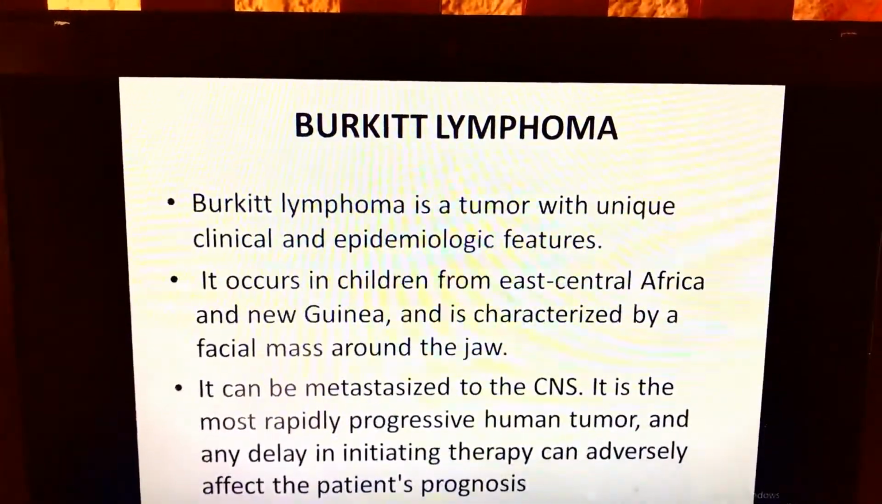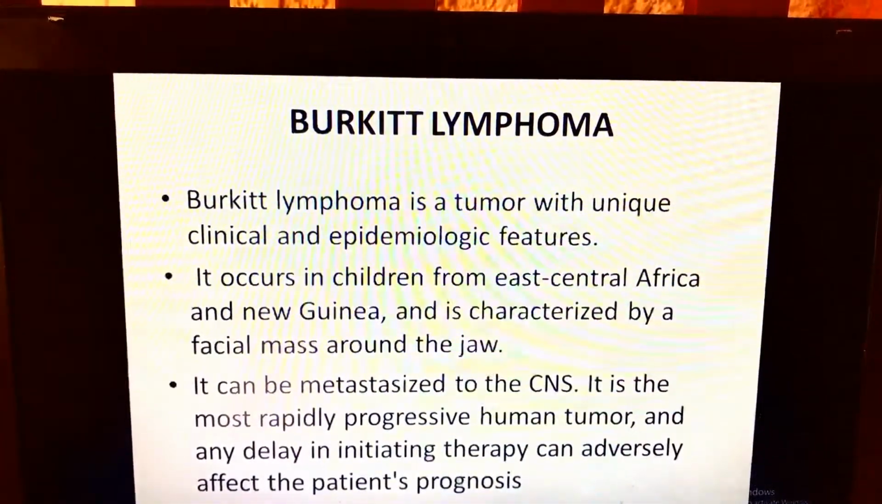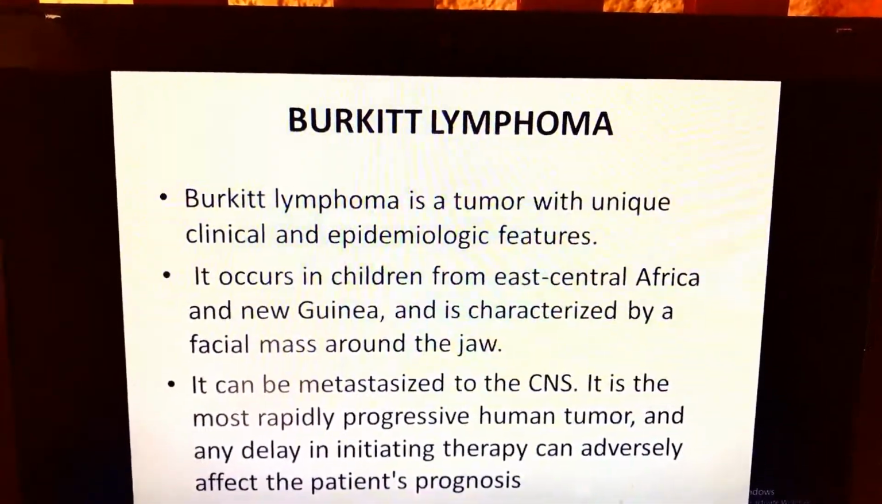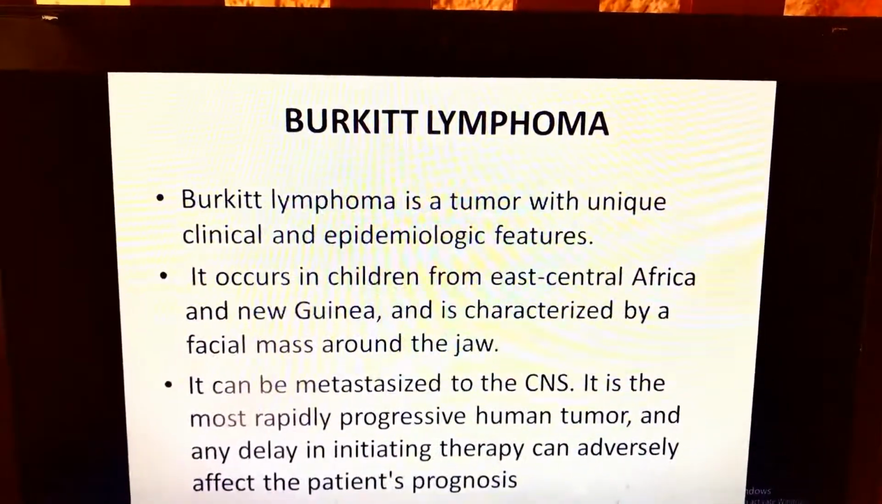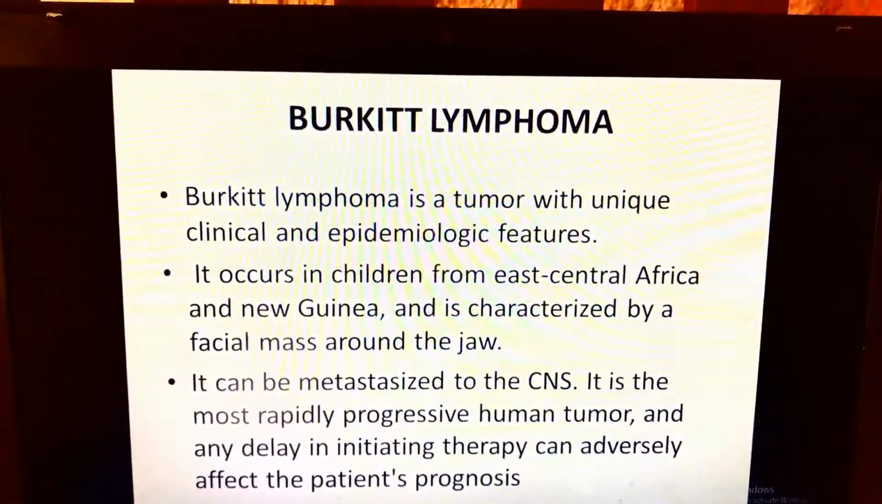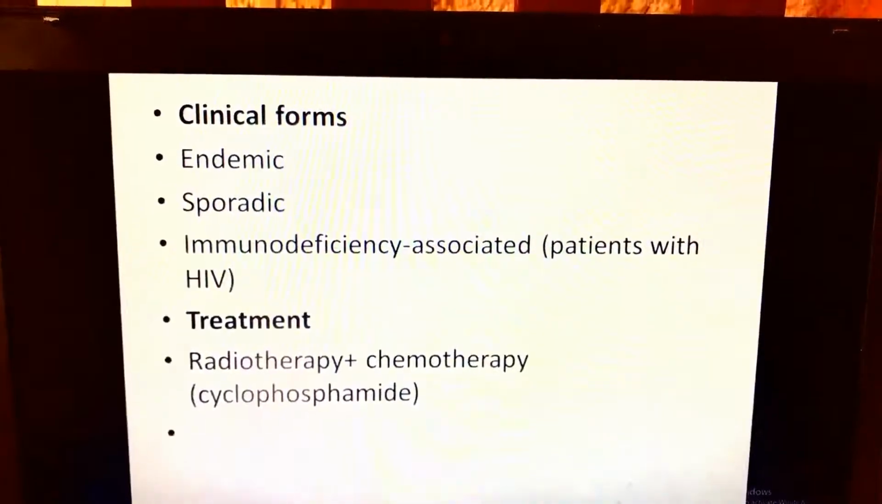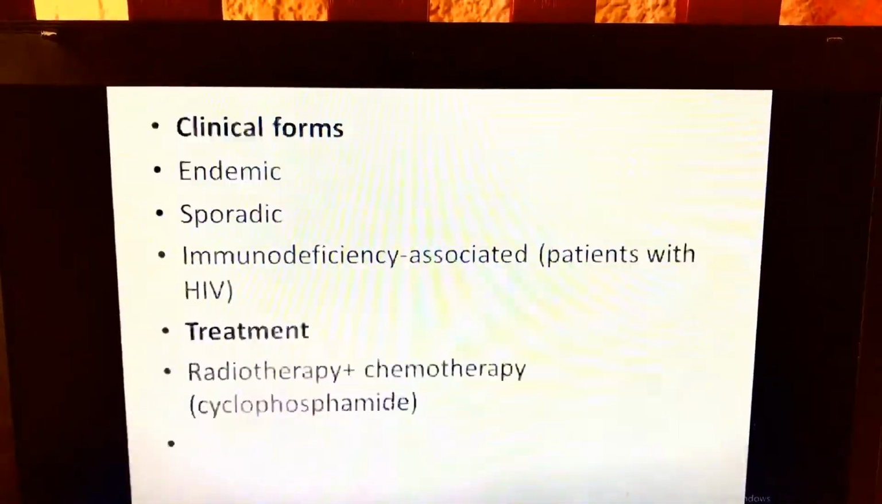Now, what we call Burkitt lymphoma. Burkitt lymphoma is a tumor with a unique clinical and epidemiologic feature. It occurs in children from East Africa and in New Guinea, and is characterized by a facial mass around the jaw. It can metastasize to the central nervous system. Now we can see these are the manifestations of Burkitt lymphoma. You can see those people who have a problem in the mouth like that. This is Burkitt lymphoma.